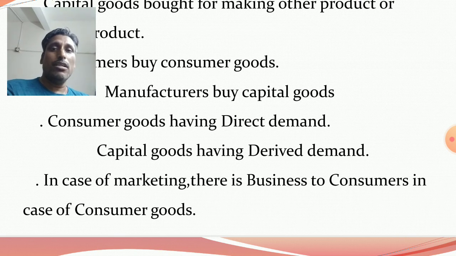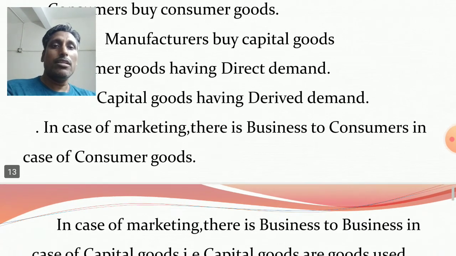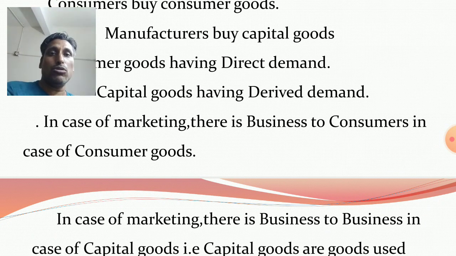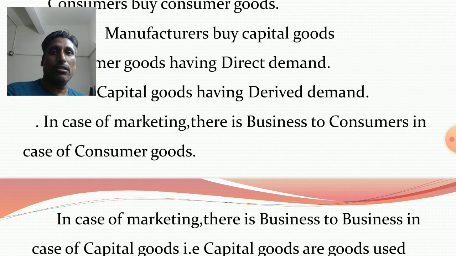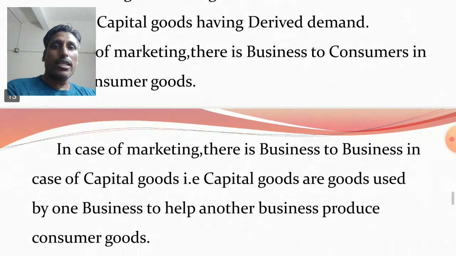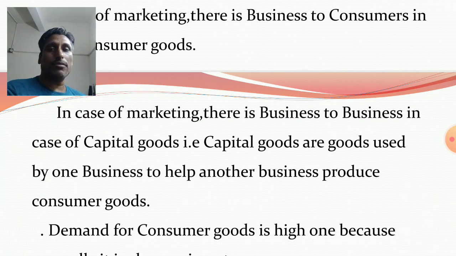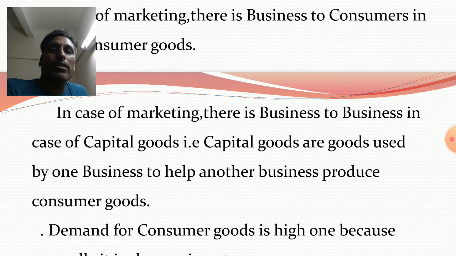Already I have discussed this. In marketing, there is business to consumers in the case of consumer goods. Consumers purchase consumer goods from business enterprises to fulfill their needs. In marketing, there is business to business in the case of capital goods. That is to say, capital goods are goods used by one business to help another business produce consumer goods.